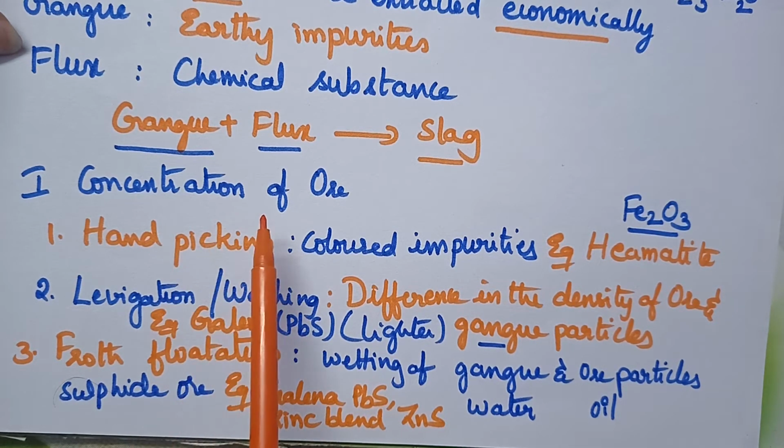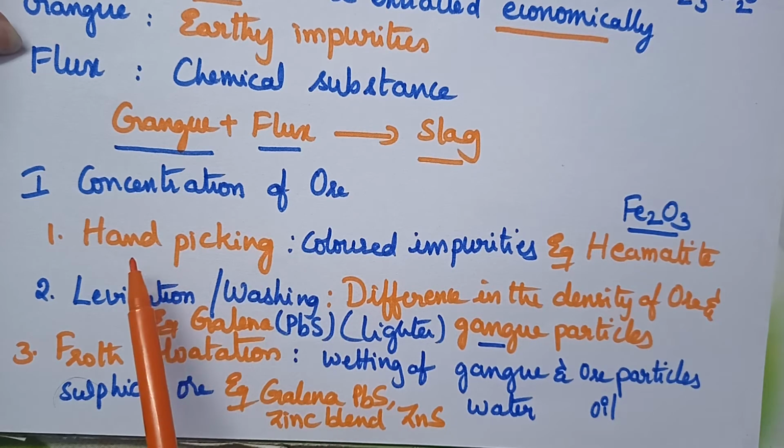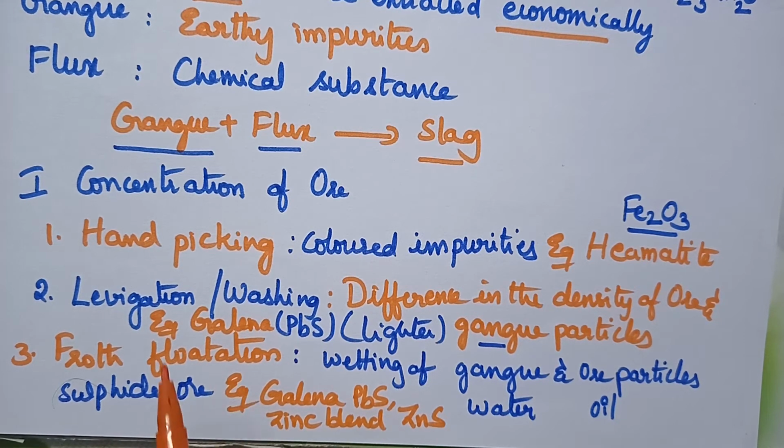So concentration of ore can be done by hand picking process, levigation process, or froth flotation process.